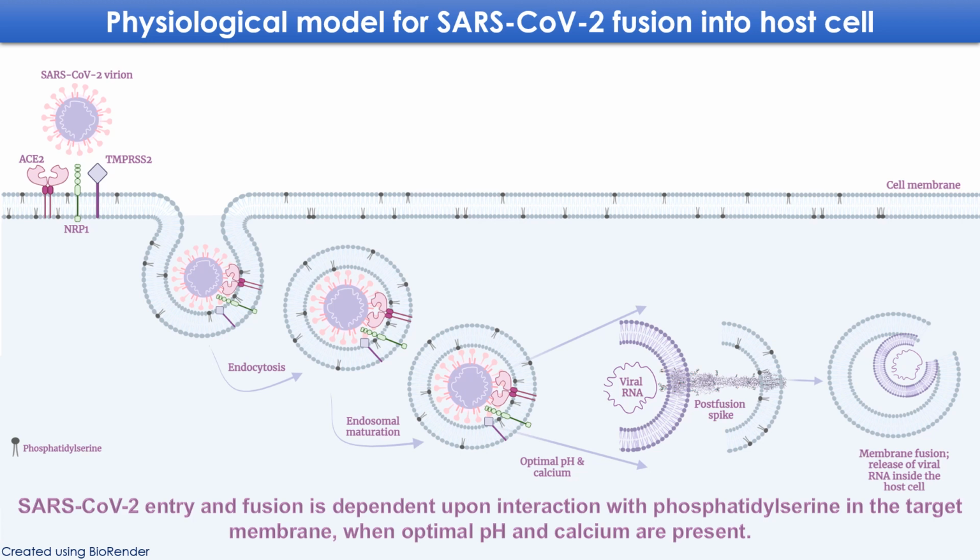Physiologically, again, if we go back to the model which I presented earlier, SARS-CoV-2 entry and fusion is happening via endocytosis when the endosome is maturing and the optimal pH and calcium are being reached. Along with that, phosphatidylserine is present on the inner membrane, and hence once the post-fusion conformation is reached, then and only then is the viral RNA able to be released inside the cell.